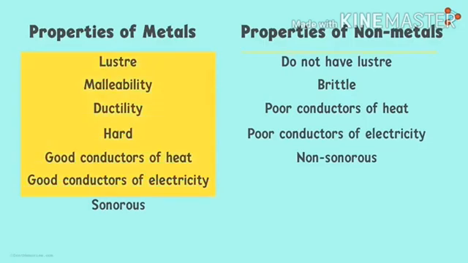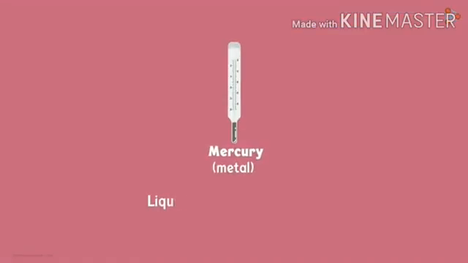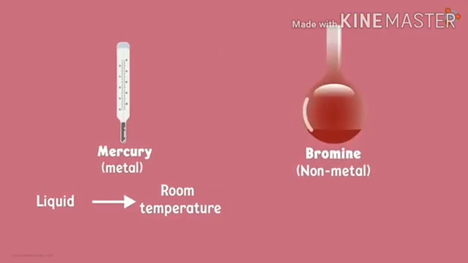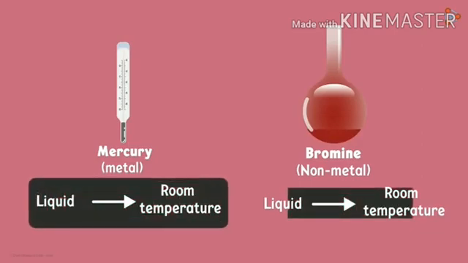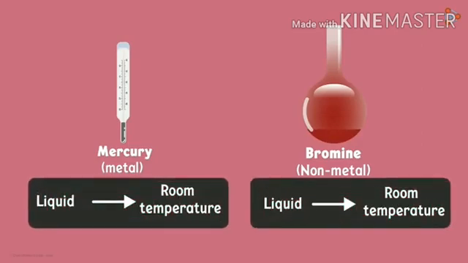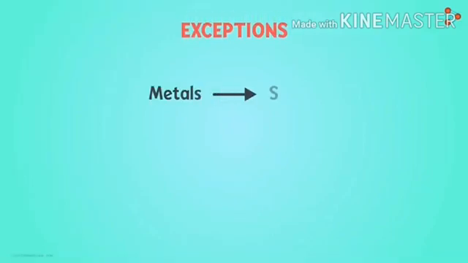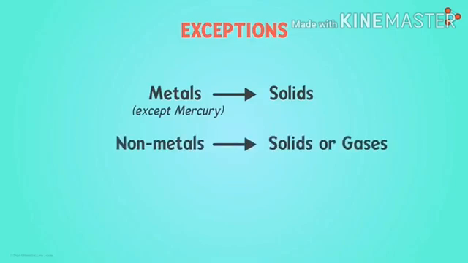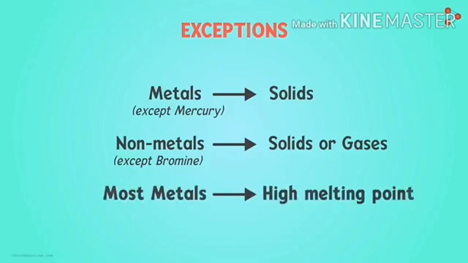Discussing only this much of the physical properties, we cannot differentiate metals and nonmetals, because mercury is a metal but it is liquid at room temperature. Among the nonmetals also, bromine is liquid at room temperature. So we cannot differentiate metal and nonmetal by the liquid or solid state. We say that metals are solids, but mercury is an exception. Among the nonmetals, bromine is an exception, because most of the nonmetals are solids and gases, but bromine is liquid at room temperature. It is not only these exceptions.